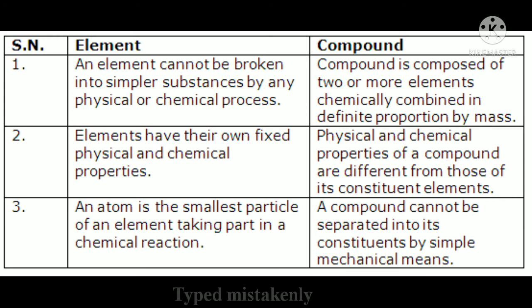Now let's see what is the difference between elements and compounds. The first point is, an element cannot be broken into simpler substances by any physical or chemical process, but a compound is composed of 2 or more elements and it can be broken down.